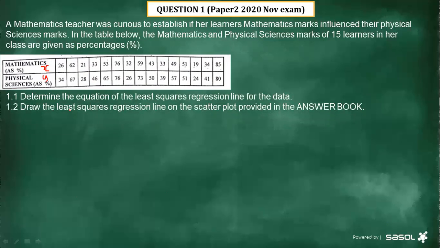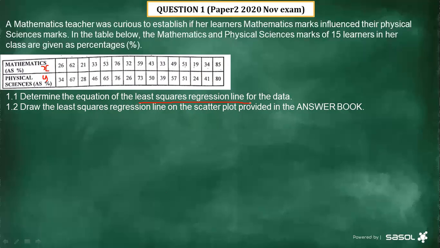All right, the first question, learners had to determine what? They had to determine the equation of the least squares regression line for the data. And if you remember very well, this was the first question of 2019, question 1.1. We had to determine that equation. All right. Now, remember what I said.